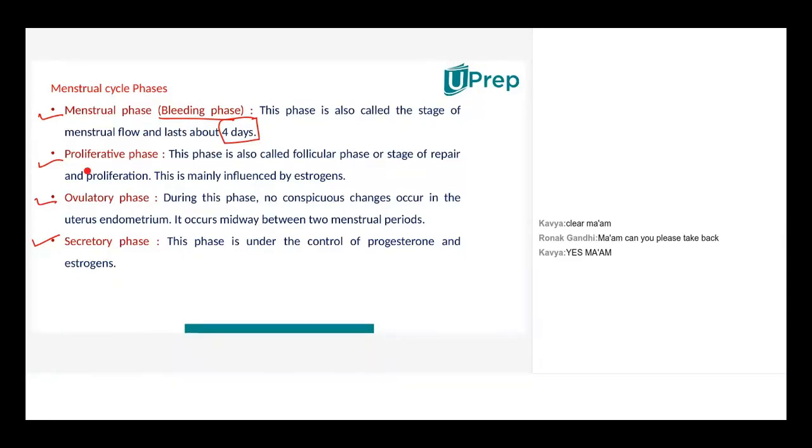Now what's the proliferative phase? This phase is also called the follicular phase or stage of repair and proliferation. This is mainly influenced by estrogen, right? So basically what happens is that this phase is being utilized in keeping the uterus clean and getting it ready for the next stage, right?